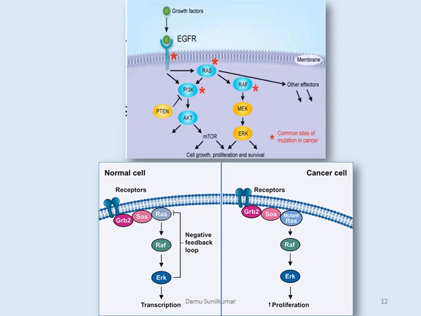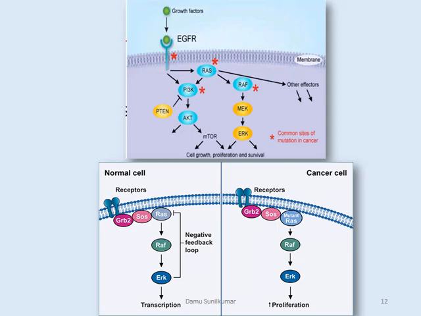So this slide gives you the pictorial representation of what we have discussed in the earlier slides. On top left we can see the growth factors. The EGF here binds to the EGFR receptors, and that results in a cascade of reactions including RAS, RAF, MEK, ERK, and ultimately cell growth and proliferation. There is simultaneously another pathway, the PI3K, AKT, mTOR pathway, that also results in cell growth and proliferation.